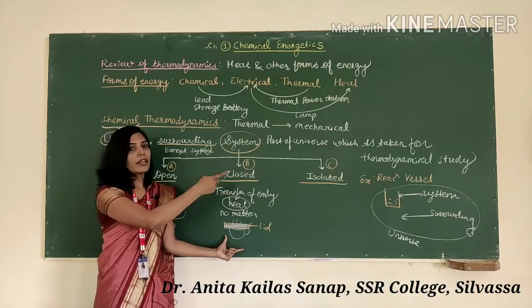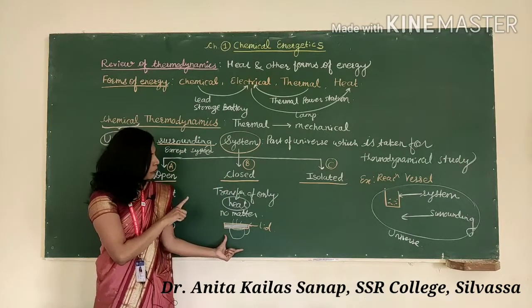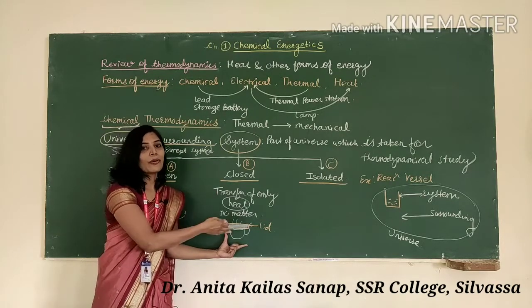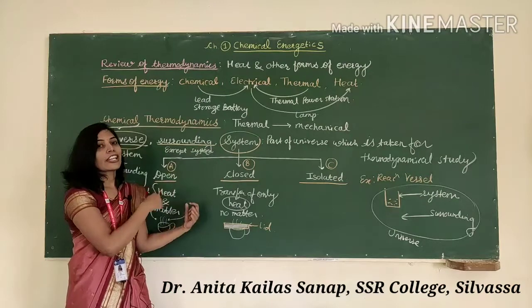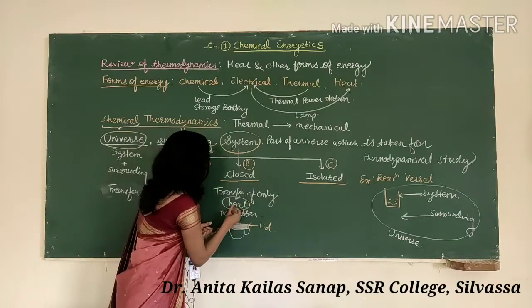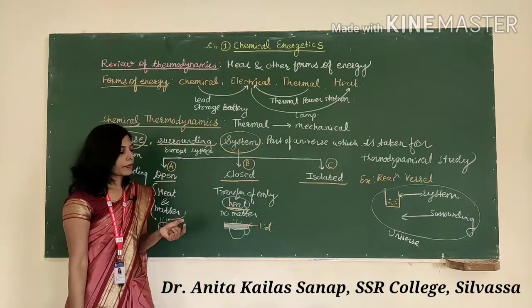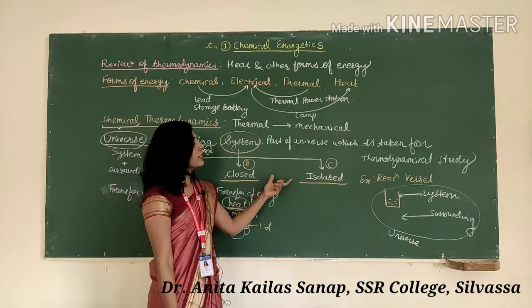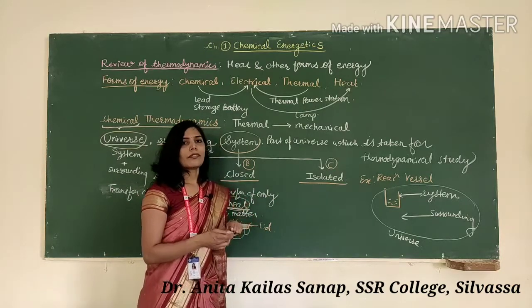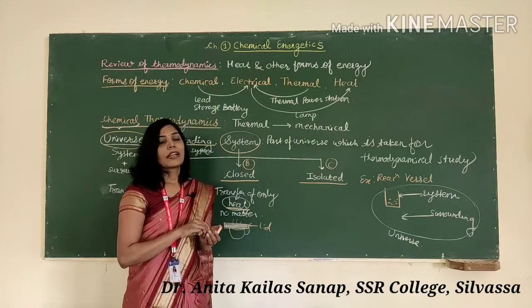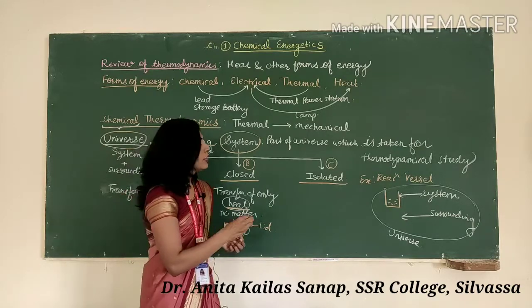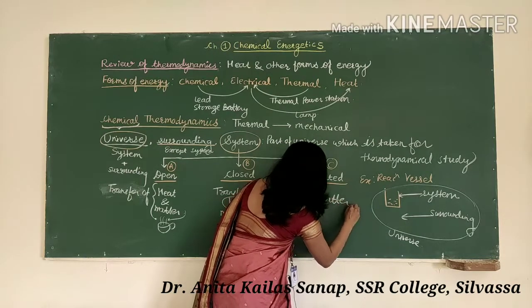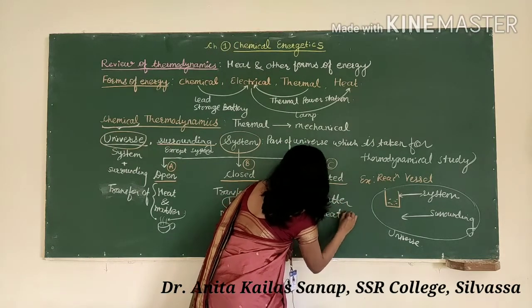So there will be no exchange of matter, but after some time the hot tea becomes cold. So there is an exchange of heat, a transfer of heat, that takes place. So this is the example of a closed system. Now the third one is the isolated system. In the isolated system, there is no exchange of matter, and no exchange of heat also, no exchange of heat and matter.